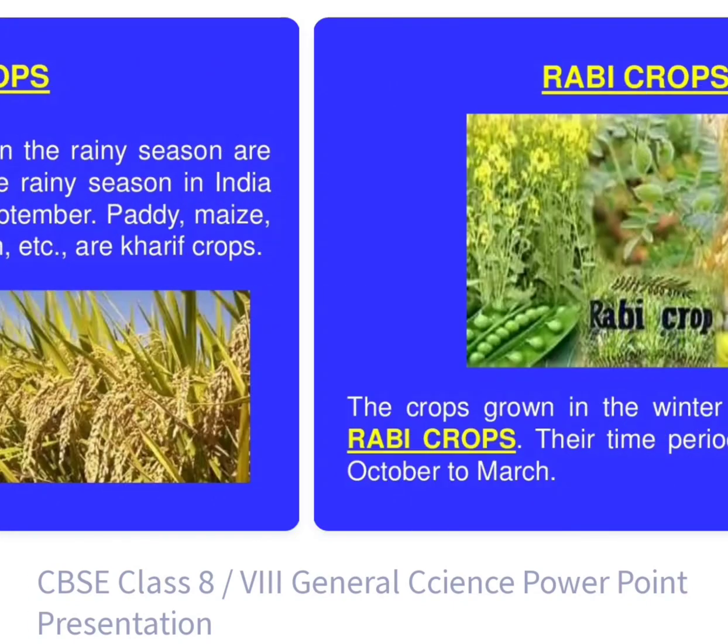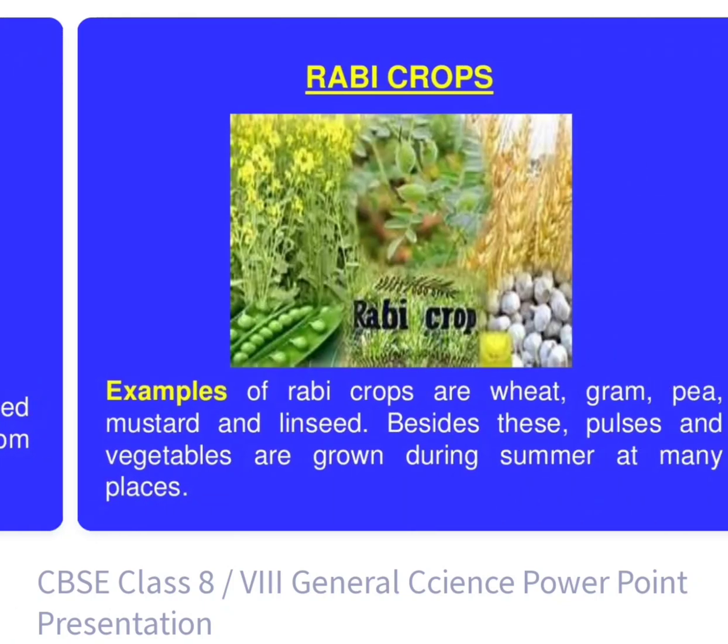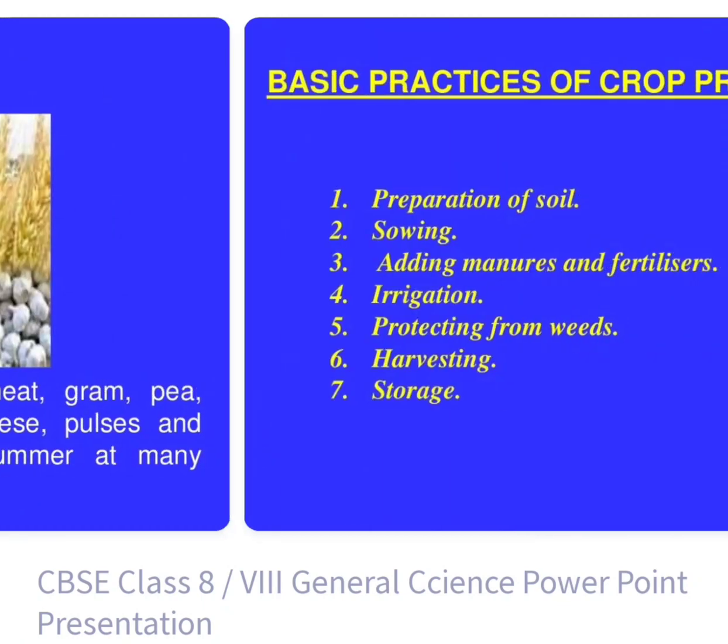Next we have rabi crops. These are the crops which are grown in the winter season, and these plants need less water, since in winter there is less rain. These crops are known as rabi crops and are basically grown from October to March. Examples of rabi crops are wheat, gram, pea, mustard, and linseed. Besides this, we have other crops also which are grown between summer and winter. Basically, they are grown in summer at many places.